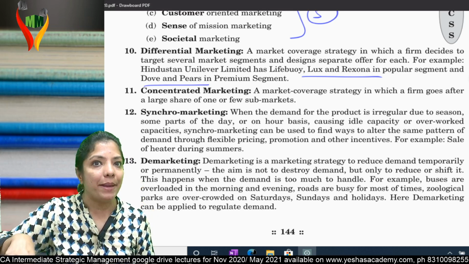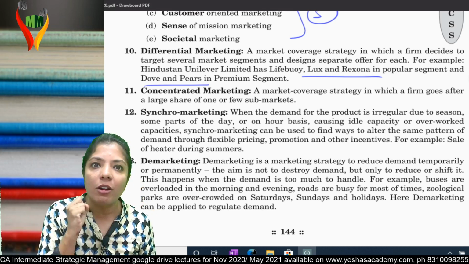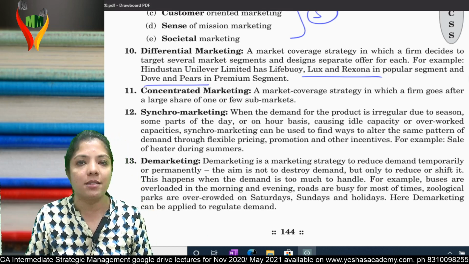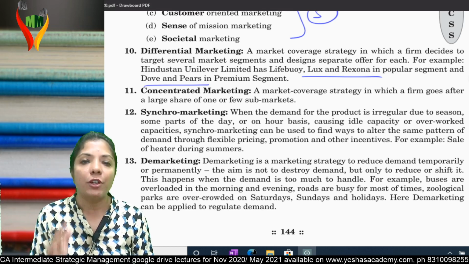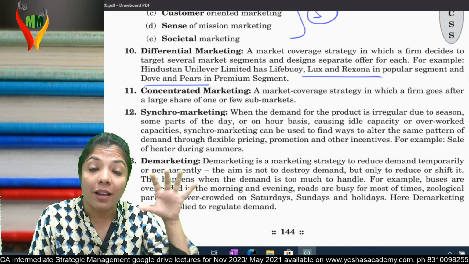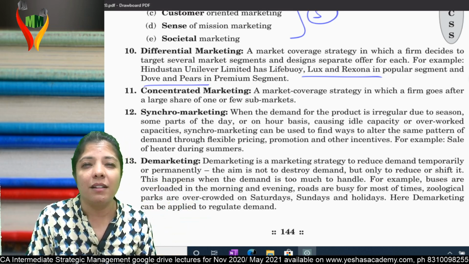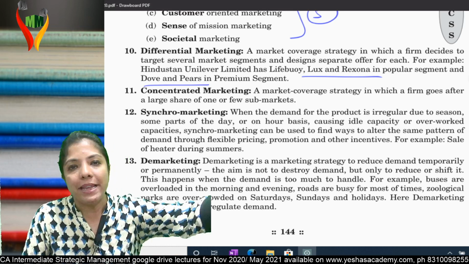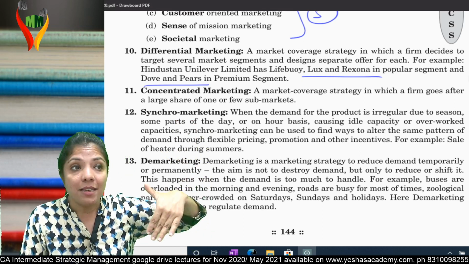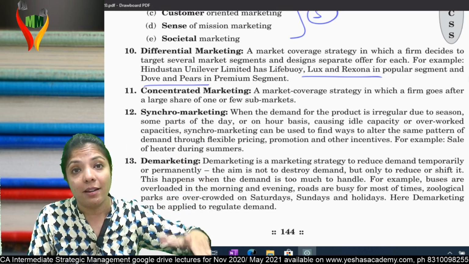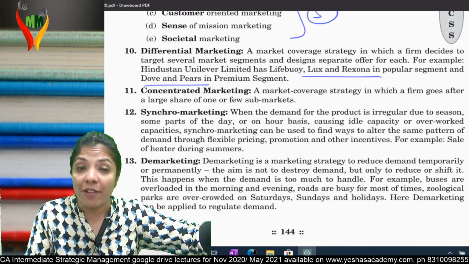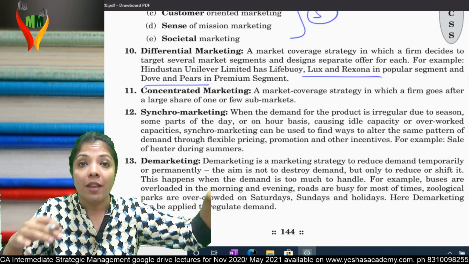But as of this pandemic time, I could feel that people are inquiring about dishwashers, because of almost 4 months of lockdown, and even if there is no lockdown, it is unlock, still we are not calling maids. We're trying to ensure that let's not take any risk. So when I say synchro marketing, it means when there is no demand, you are giving discount to create demand. Am I clear? So in simple terms, if I want to again relate the dishwasher point over here, as of now,